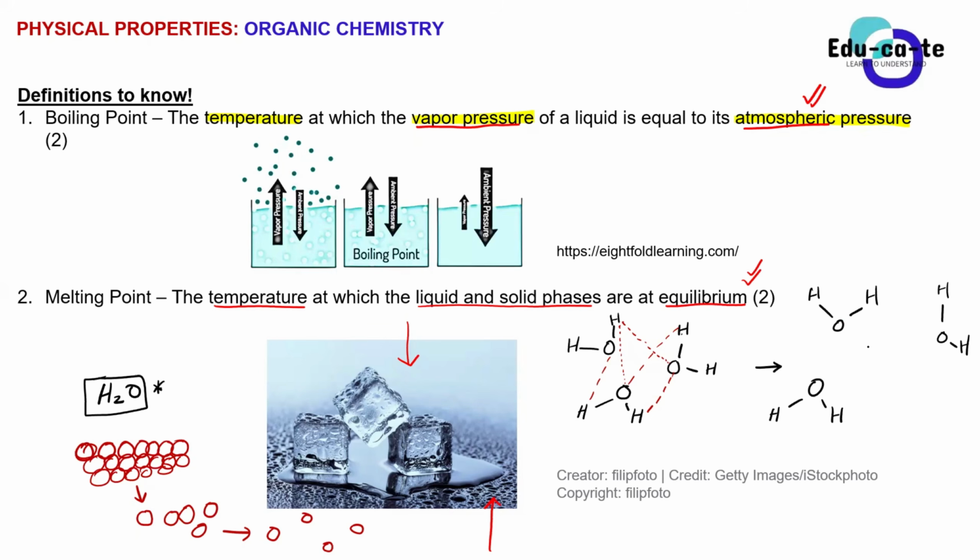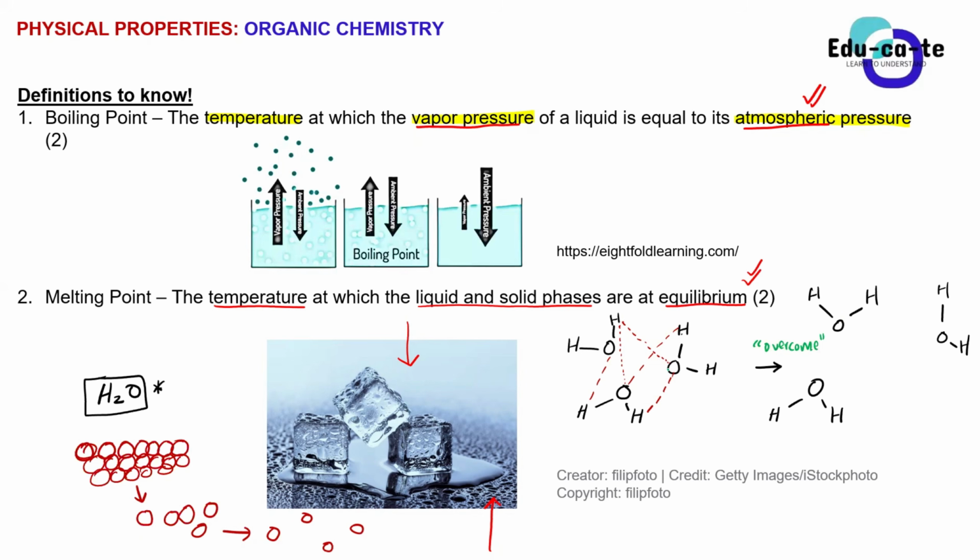But we don't use the term break, guys. I was just using the term break so that you understand. We use the term overcome. So basically it means we are overcoming the intermolecular forces. Do you guys get the sense of what it means to boil or to melt at a microscopic level?